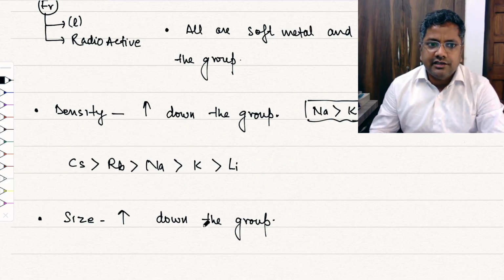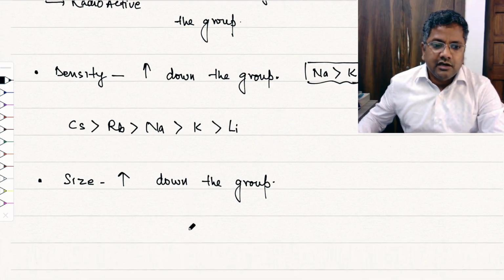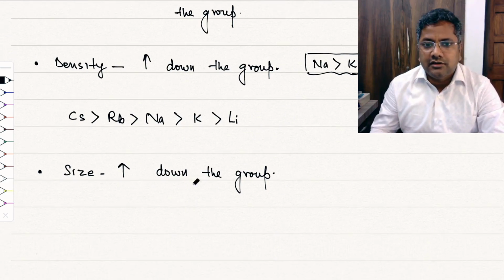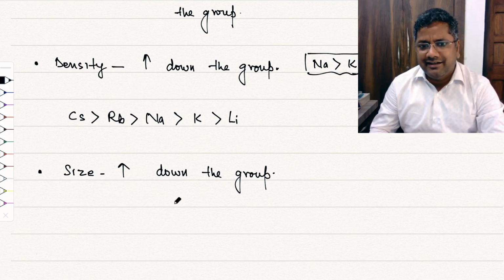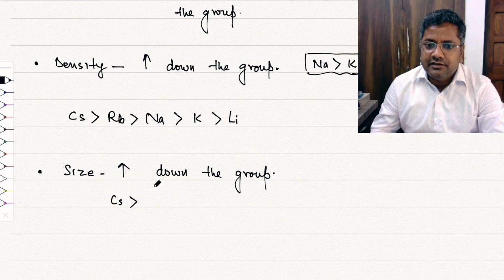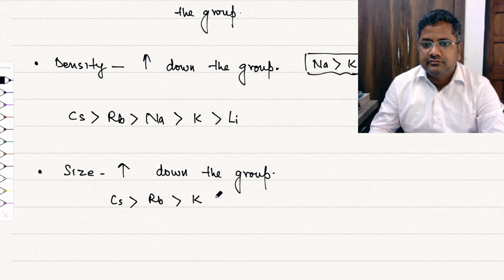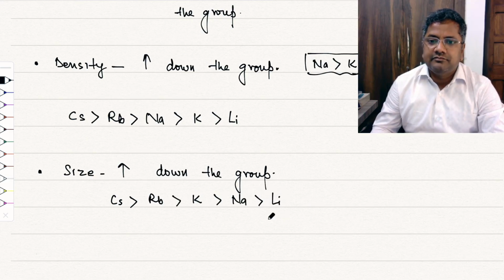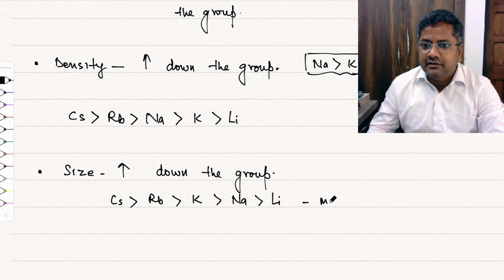So size increases down the group, and if you see the metallic radius, basically we can assess size in terms of metallic radii. So the highest metallic radius is for cesium, then rubidium, then potassium, then sodium, then lithium. So this is the order of metallic radii.